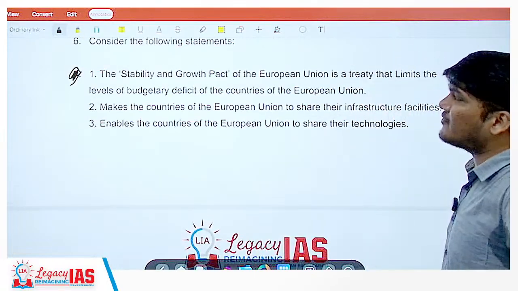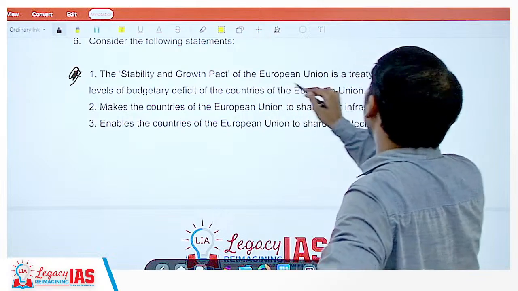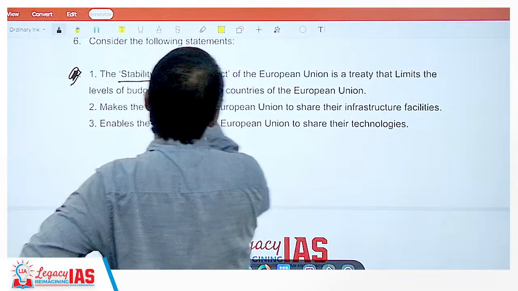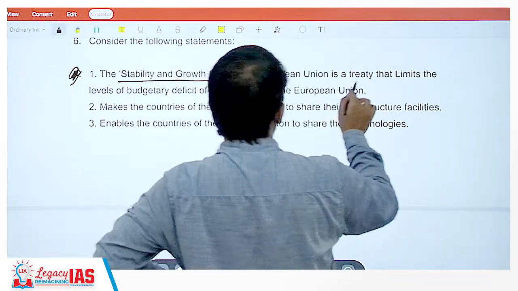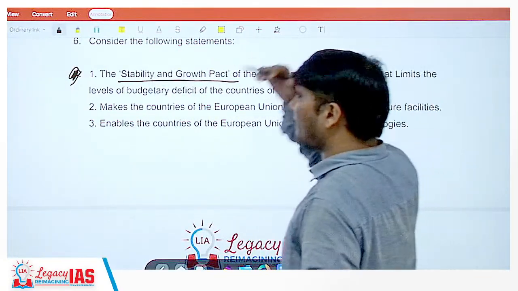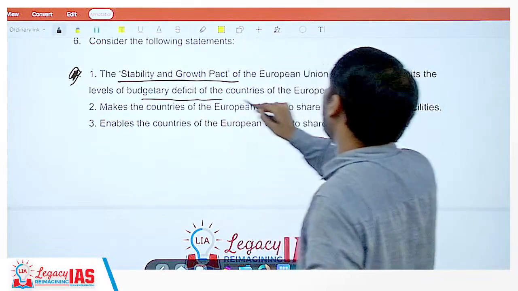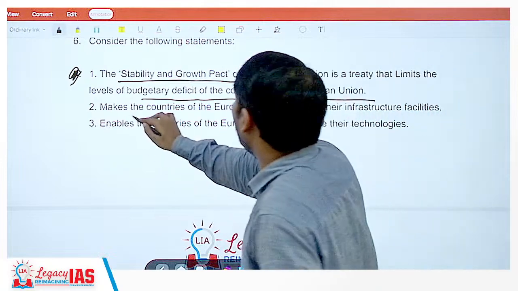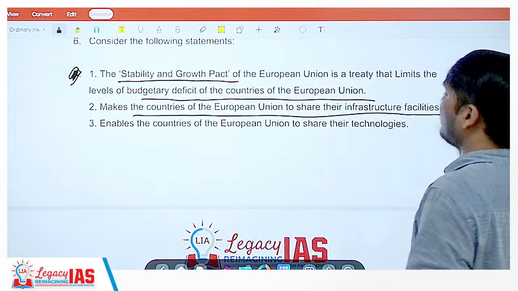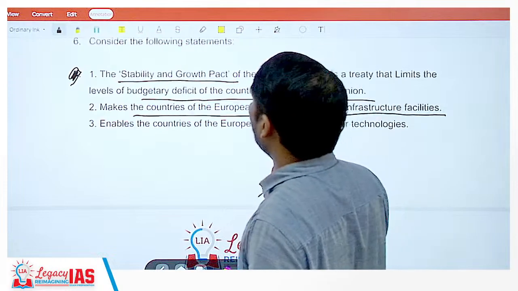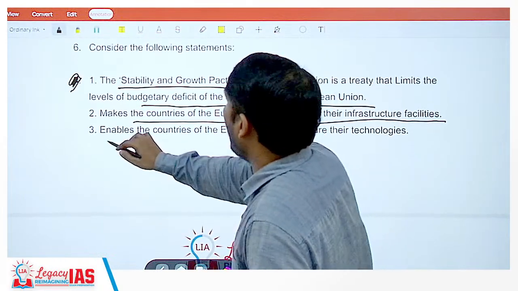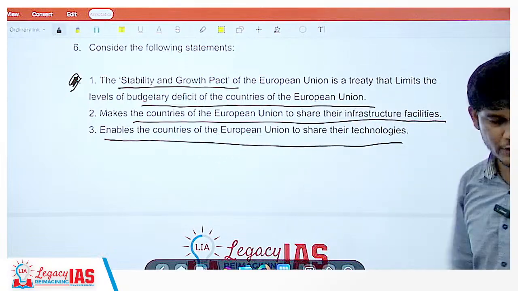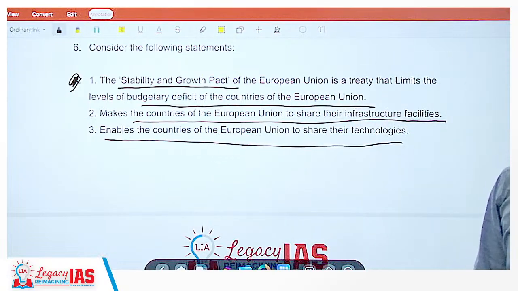Consider the following statements. The Stability and Growth Pact of the European Union is a treaty that limits the levels of budgetary deficits of the countries of the European Union. Again, very factual question. Makes the countries of European Union to share their infrastructure facilities. Okay. Enables the countries of European Union to share their technologies. Now, the question is, which one would be correct?